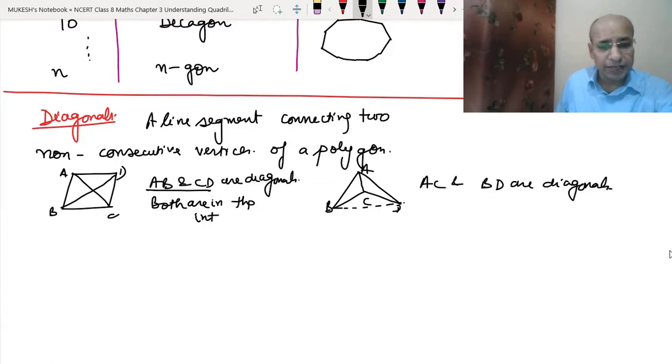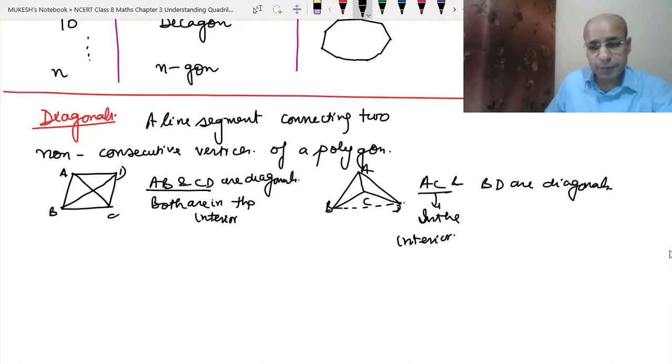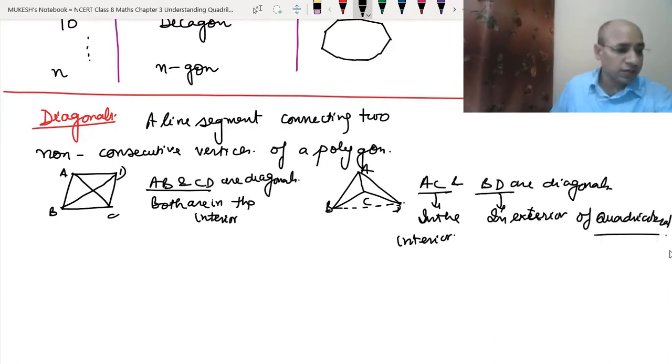Interior means the inside. This is the interior part and this is the exterior part. So now here AC is in the interior of the quadrilateral and BD is in the exterior of the quadrilateral. Okay, so this is the thing that we have to just learn.